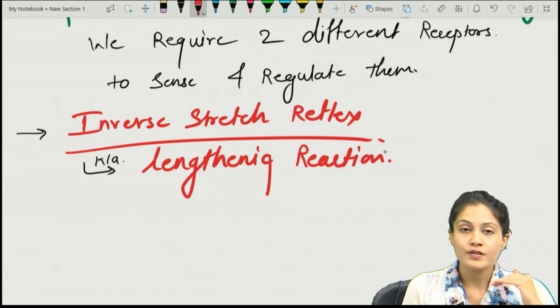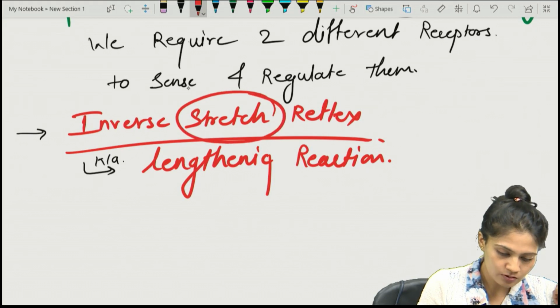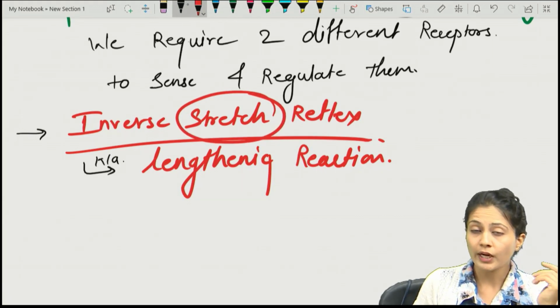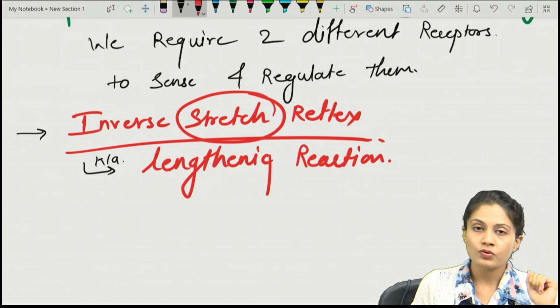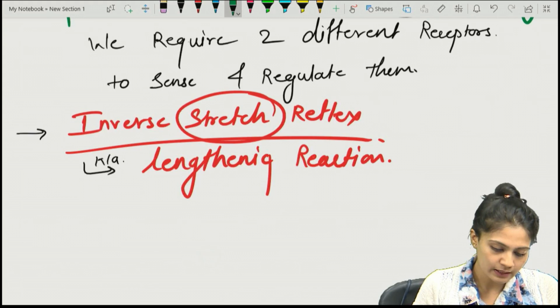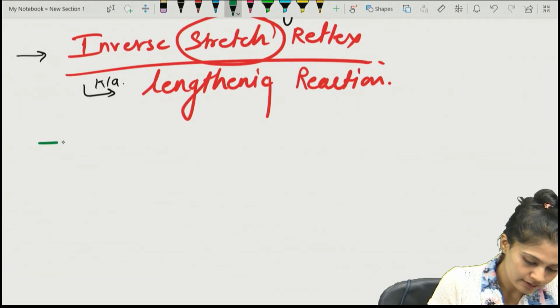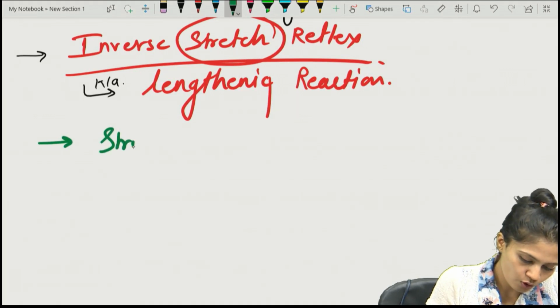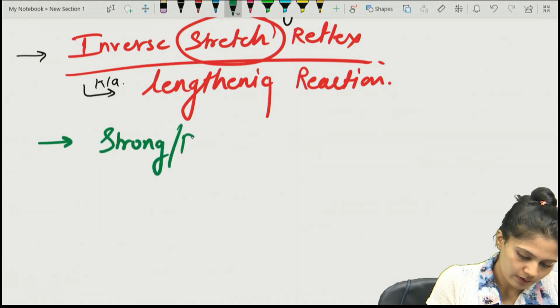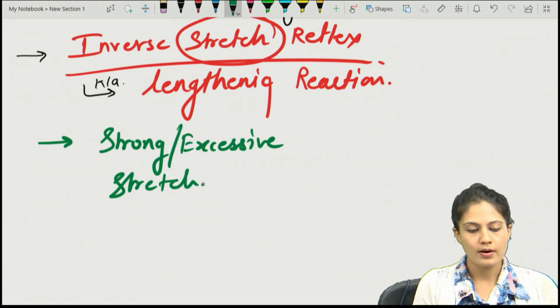And what is the stimulus for this inverse stretch reflex or the lengthening reaction? It also involves stretch. So the stimulus should be stretch. But if you give the stretch, which reflex will be activated? The stretch reflex will be activated. So what is the difference between the stretch reflex and inverse stretch reflex? Yes, whenever you give strong or excessive stretch, what will happen?